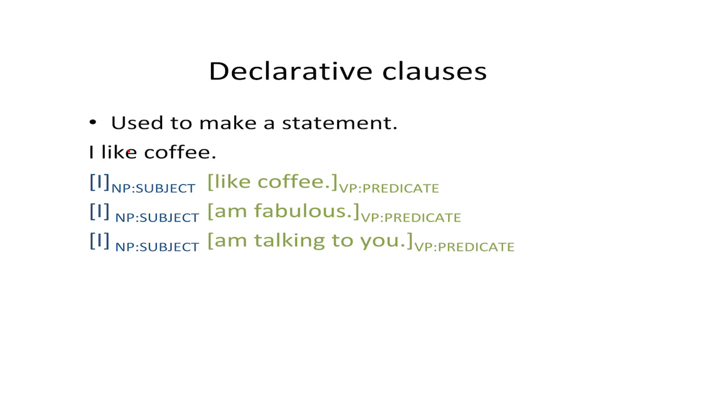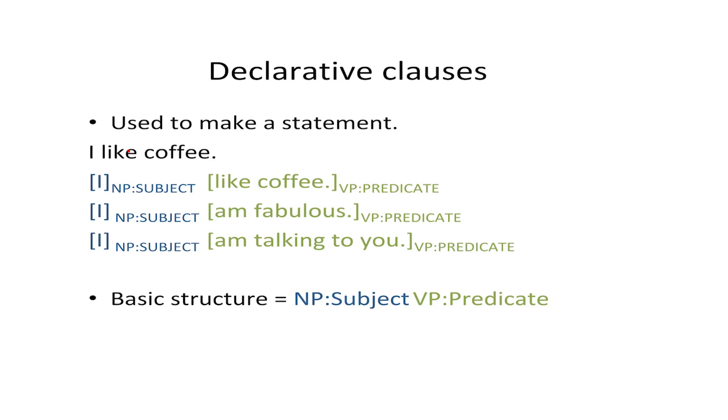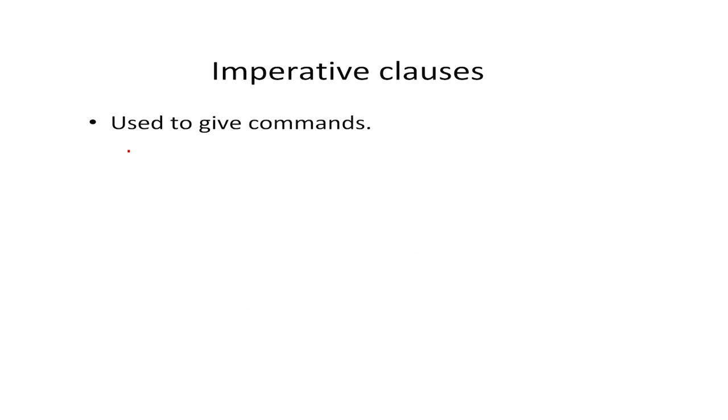The declarative clause is the basic clause type in English, and other clause types are derived from this type by changing the structure in various ways. We're now going to look at the other types, and you'll be able to see that the different types are named for their function, and they can be identified based on how their structure is different. Imperative clauses are used to give commands.